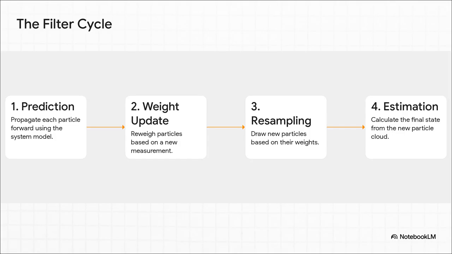It all boils down to this four-step loop that just runs over and over again. First, you predict. Every particle makes its own guess about what's going to happen next. Second, you weigh. A real-world measurement comes in and we check how well each particle's guess lines up. Third, you resample. This is kind of like survival of the fittest for our guesses. And finally, you estimate. We calculate the new best guess from this smarter, more focused cloud. And then the whole thing starts right over.